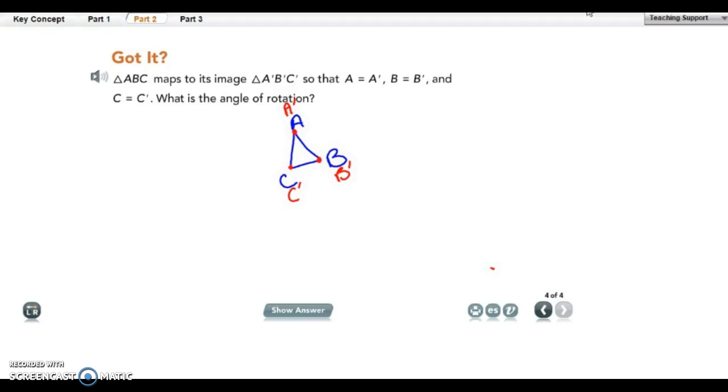Well, if it's already rotated, then we're going to say, okay, it's been a complete circle. So that's 360 degrees. Or it could be any multiple of 360. So it could be 720 or any other number that you would go ahead and multiply by 360. So 360 degrees takes it right back to its point of origin. And at that point, it's the exact same triangle as what you began with.